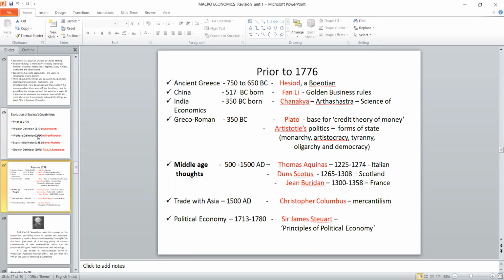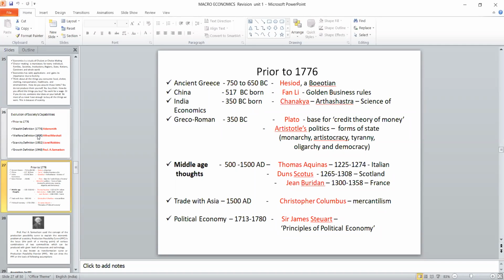After these stages of economy, now we have seen the evolution of economy. I think I have already discussed this one. We talk about ancient Greece, which started economy as the welfare of the human being, and in 517 BC, Henley gave a golden rule for business. In India, we have a great economist called Chanakya. He wrote the Arthasastra.